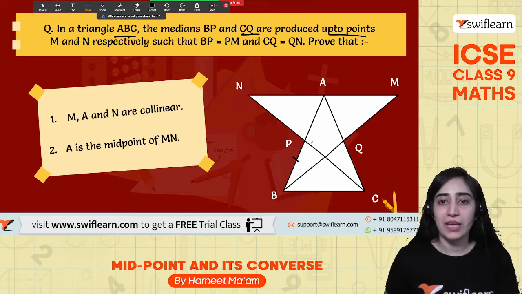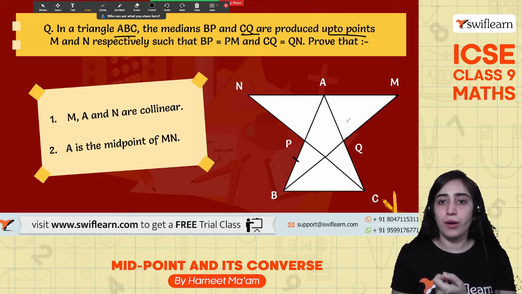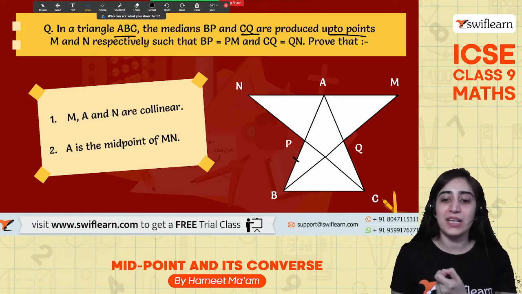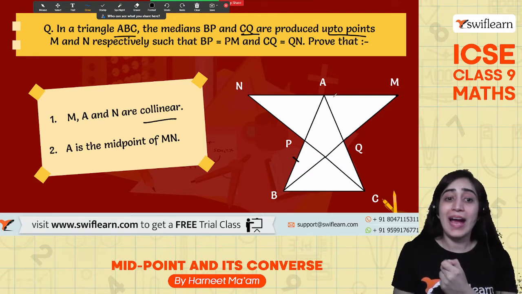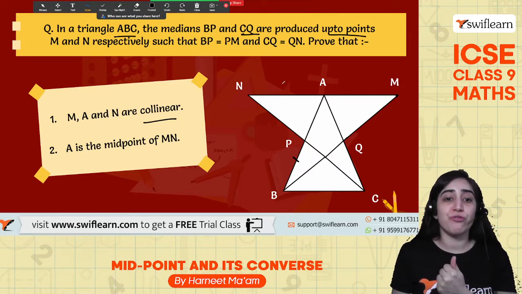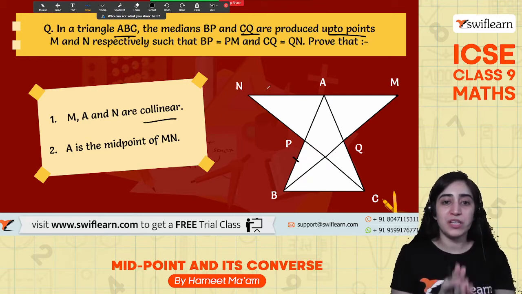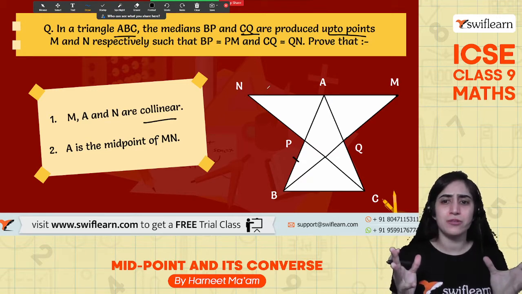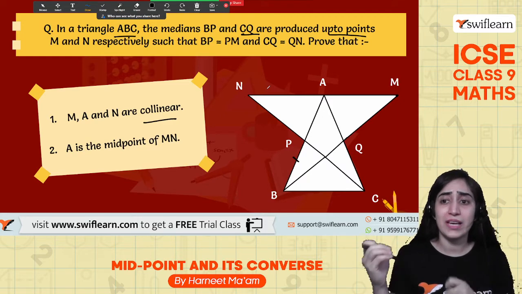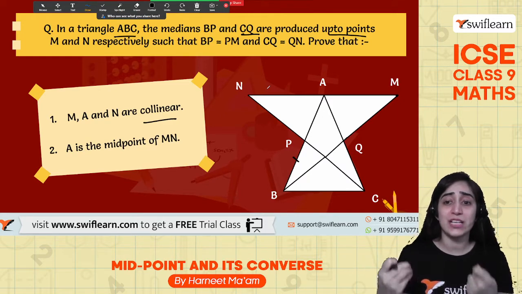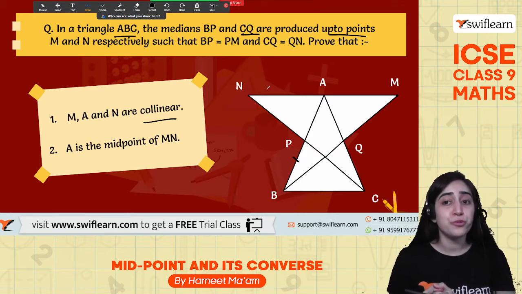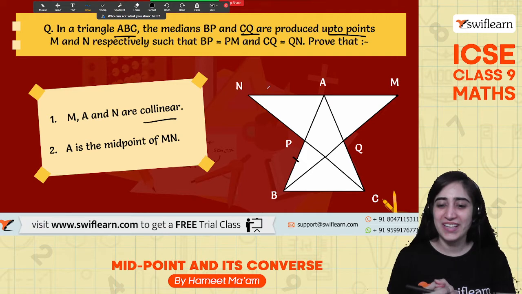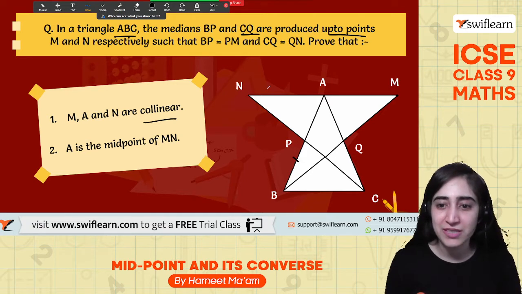BP is equal to PM and PQ is equal to QN. So in that case, what do I need to prove? I need to prove that M, A, N are collinear and A is the midpoint of MN. So how do I do it? It's a midpoint and it's collinear. Any idea how we can do this? So it's coming as a median. It's extending to a point which is M in such a way that these two sides become equal. And how are we able to prove that? Any idea?